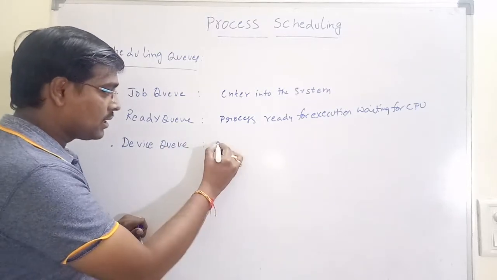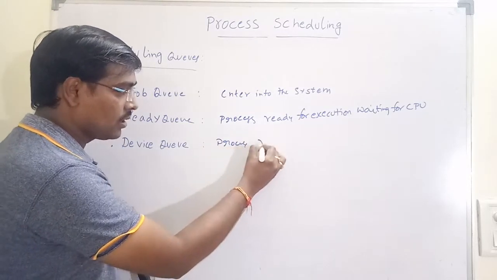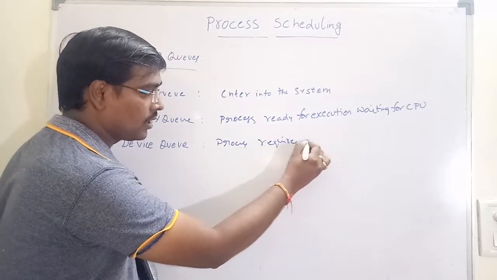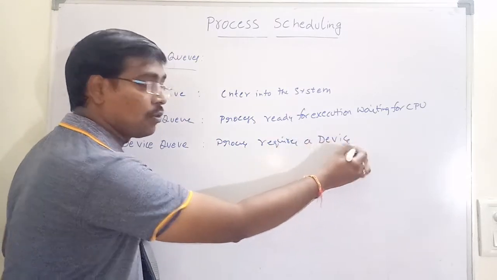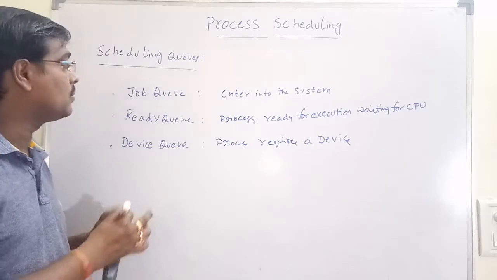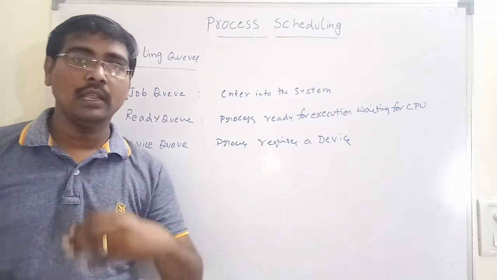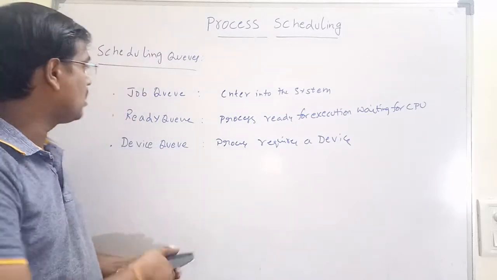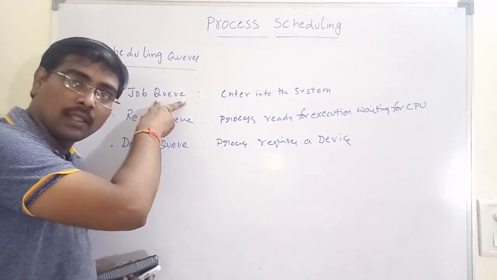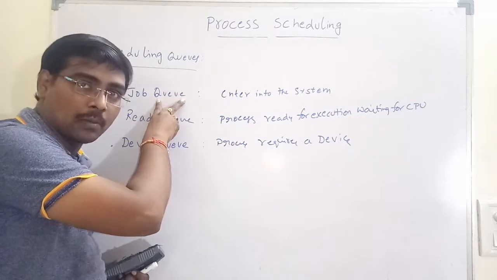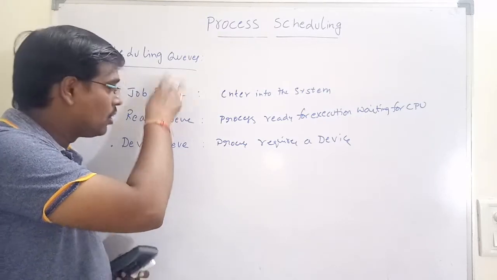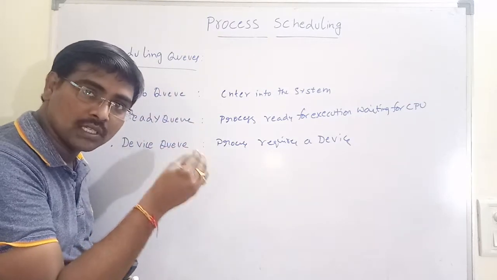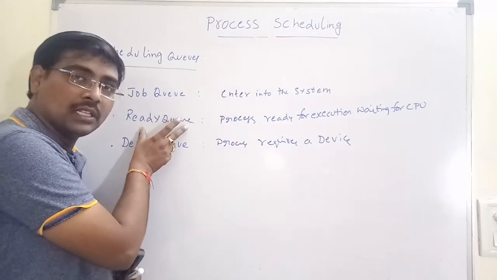Simply, the set of processes that require a device are placed in the device queue. See the point: whenever a process enters into the system, all the processes are placed in the job queue. From this job queue, we select some set of processes, and those processes are placed in the ready queue.